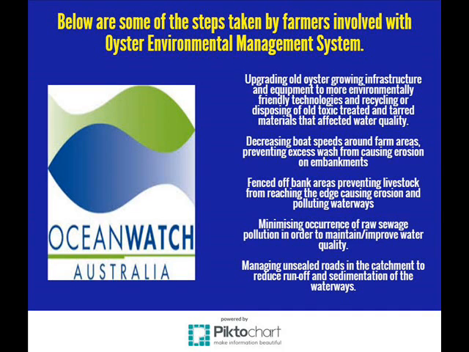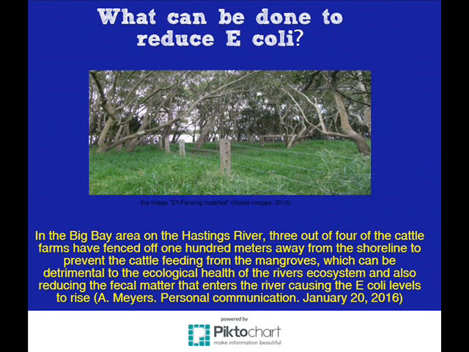Although it is driven by local oyster farmers, it is expanding out into the community to increase understanding of cultivation methods and regulations that apply to the community. In New South Wales, 16 of the 32 oyster-producing estuaries operate under the EMS, and while these farmers are improving their own practices, there are still risks to water quality that are beyond the control of the oyster industry, such as unrestricted cattle access to creeks and rivers.